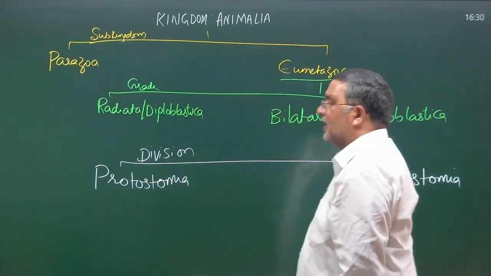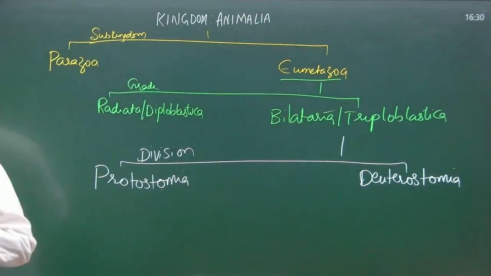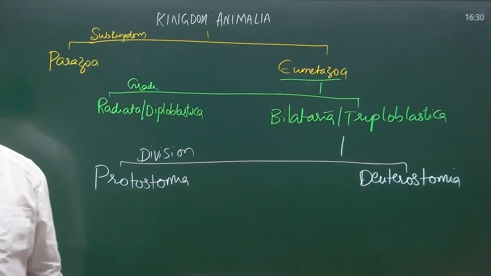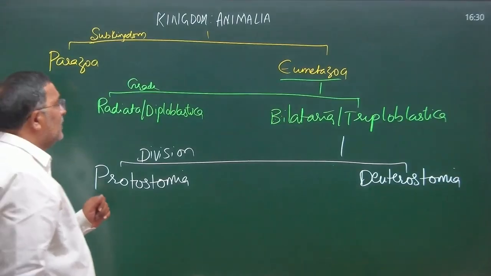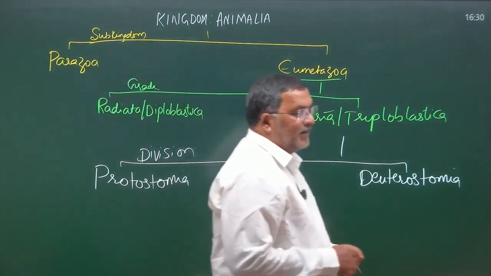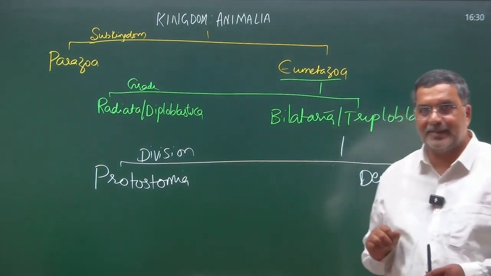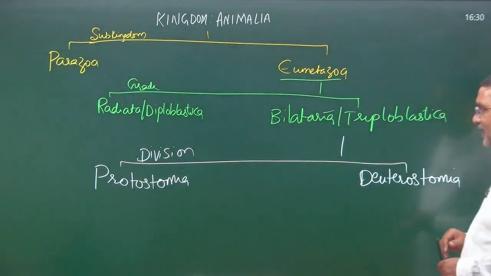Kingdom Animalia is classified into two subkingdoms. What are the two subkingdoms? Subkingdom Parazoa, subkingdom Eumetazoa. Subkingdom Eumetazoa is further classified into two grades: Radiata or Diploblastica, and Bilateria or Triploblastica.